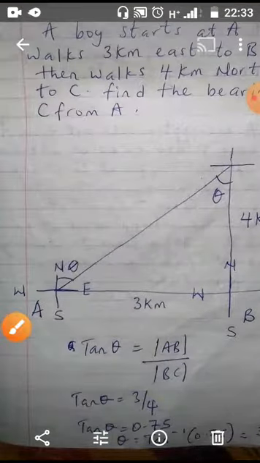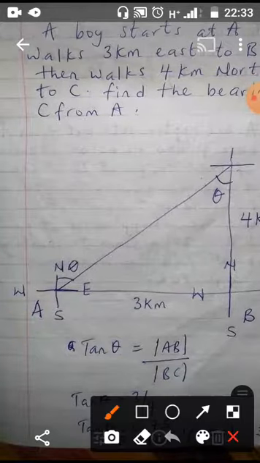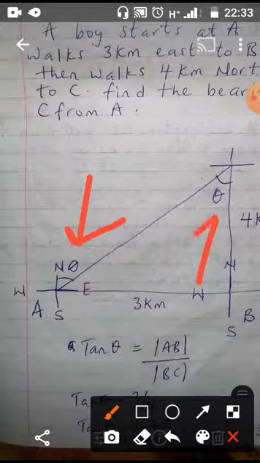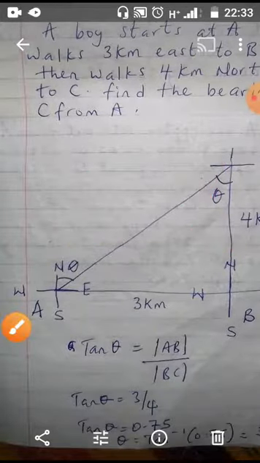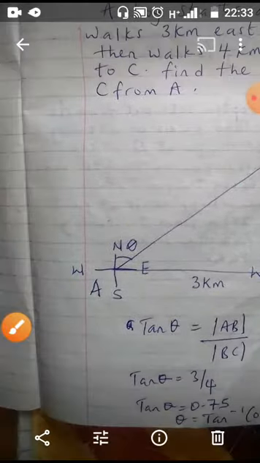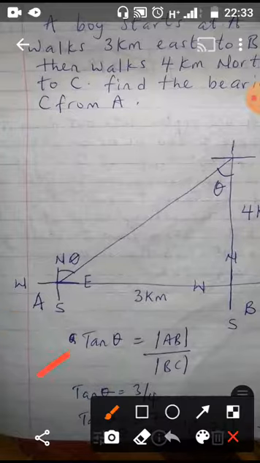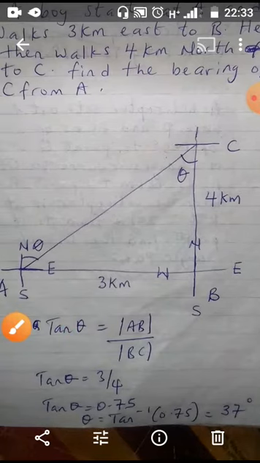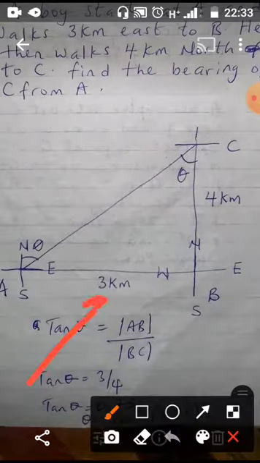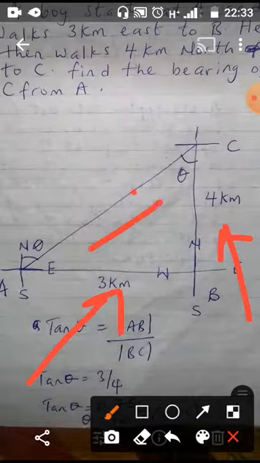So how do you do it? Now, in mathematics, you know that this angle you're seeing here is equivalent to this angle here. Why? Because the angles are complementary. It means technically this is the angle we are searching for. Fortunately, we know this side. We're given this side as 3 kilometers. We're given this side as 4 kilometers. All we're looking for is this angle.